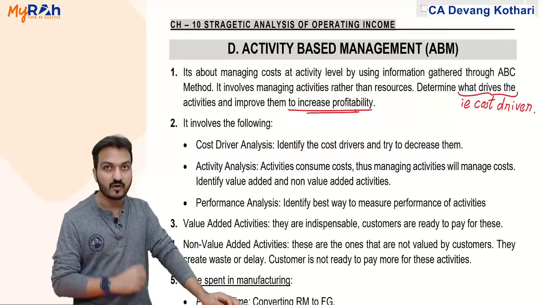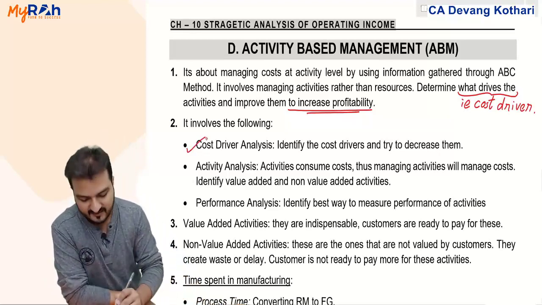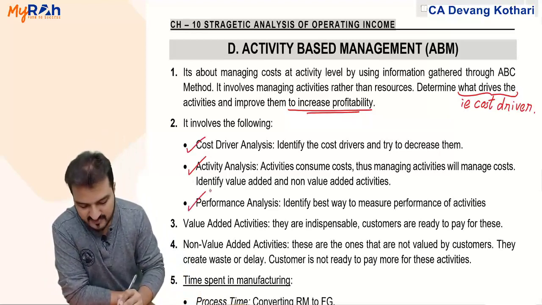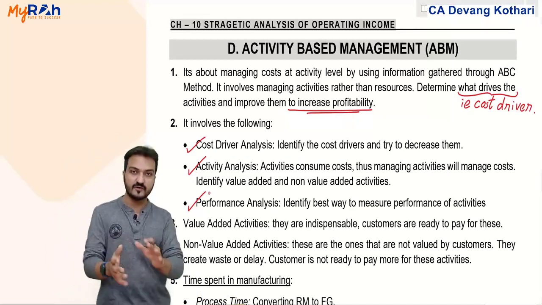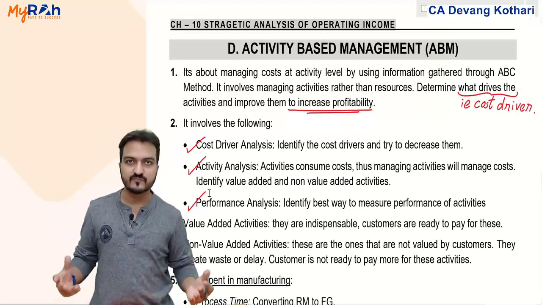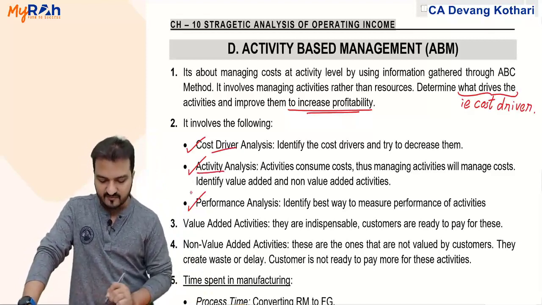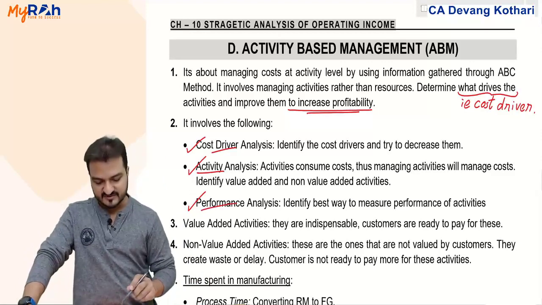So what will this involve? This involves cost driver analysis, activity analysis, and performance analysis. Look, I said this is mostly theory revision here. So activity based management is about analysis. What analysis? Analysis of cost driver, analysis of activity, and performance analysis.